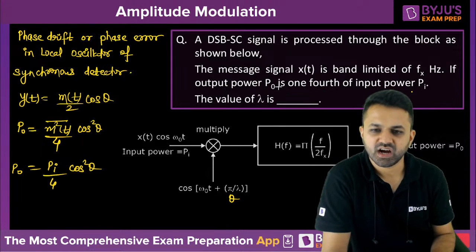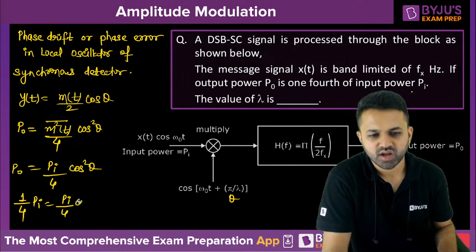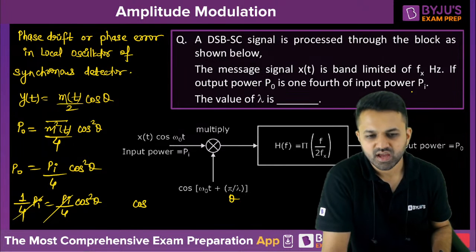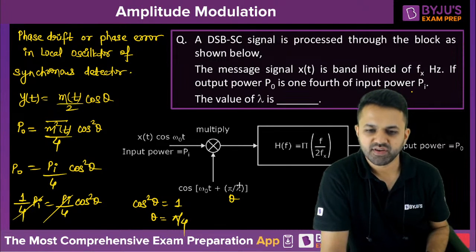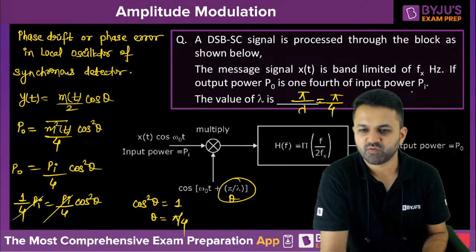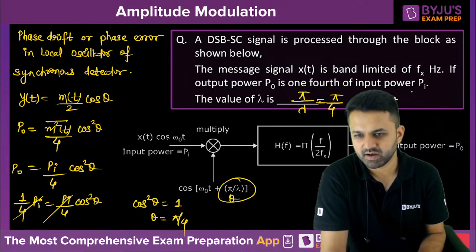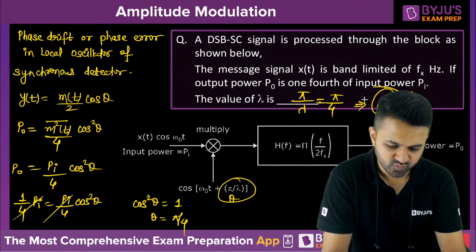It is saying that the output is 1/4 of the input power. So output is 1/4 of the input power, and this is also pi by 4, the pi by 4 and pi by 4 will cancel, and we are getting cos square theta is equal to 1. So theta is equal to pi by 4. We assumed that theta is nothing but pi by lambda, and theta is equal to pi by 4 we have calculated. So on comparing, we will get lambda is equal to 4. So the value of lambda is nothing but 4.